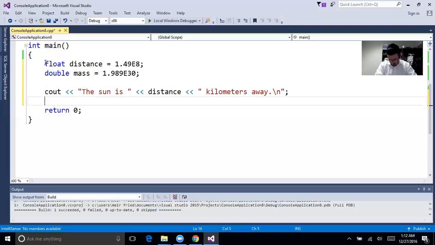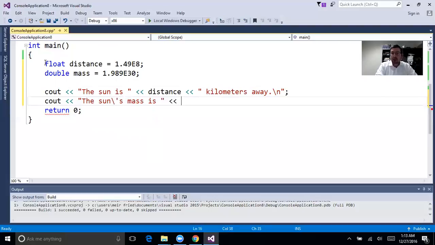Now with this new line, I'm going to say cout "the sun's". Now there's a little bit of an issue, which I'll tell you about soon. But for now, just leave that backslash there. The sun's mass is, and let's do the same thing that we did before, which is create a little bit of a space.